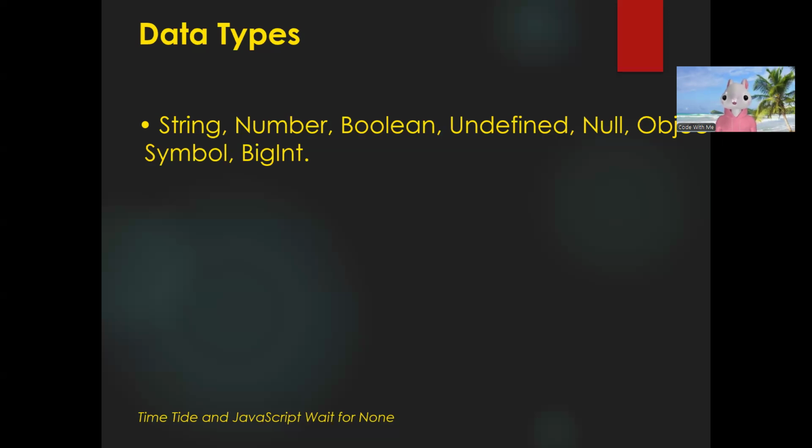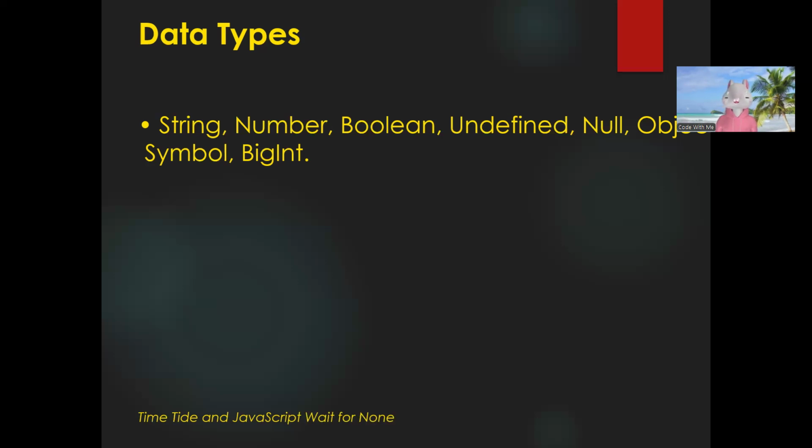Basically, you guys already know these things. If you want to store any number value, take the data as a number type. If you want to store any string data, use string. If you want to store true or false, use boolean. If you don't know which type your data is, make it undefined. And if you intentionally want to make any variable null for future use, you can define it as null. And null is basically a type of object. Okay, now like the JSON data, that is basically an object type of data, and all these things.